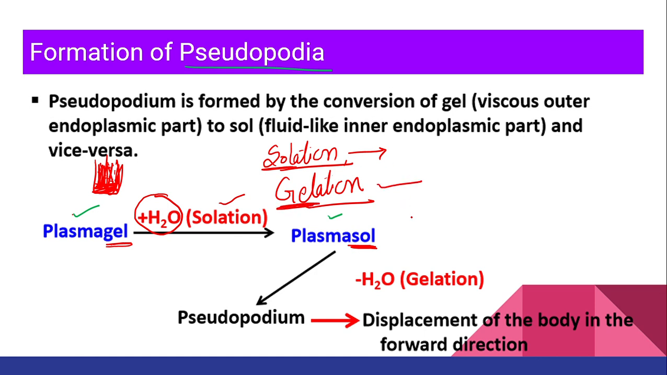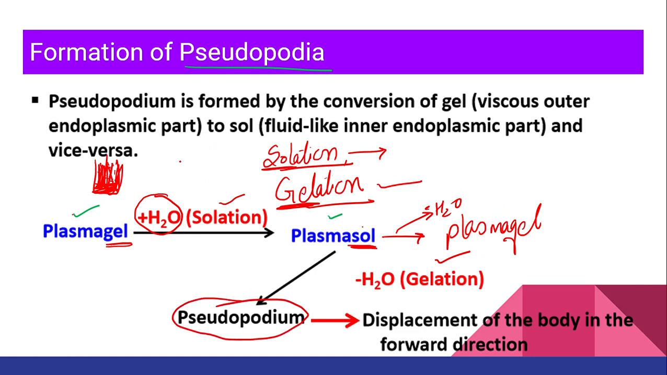Then what is gelation, ma'am? Gelation means gel. So conversion of plasma sol into plasma gel by removal of water, we call it gelation. So this solation and gelation are helpful in the formation of pseudopodium. I am repeating again. Plasma gel is converted into plasma sol. Simultaneously, plasma sol is converted into plasma gel, and this conversion is going to help in the formation of pseudopodium. And by this, displacement of the body will happen in the forward direction.